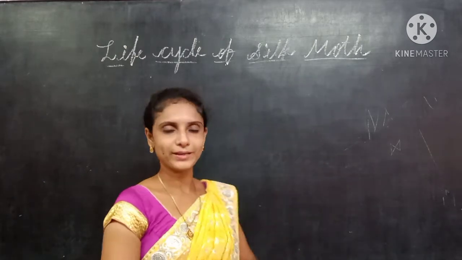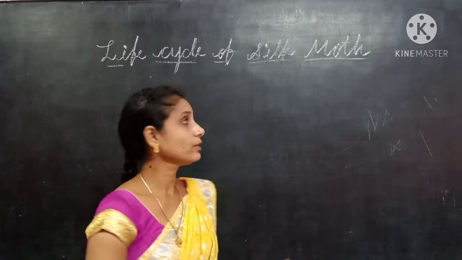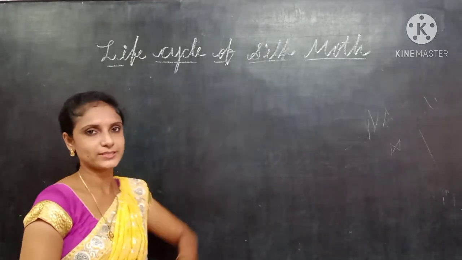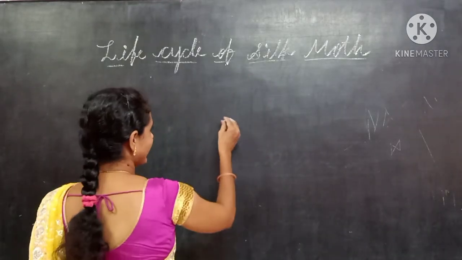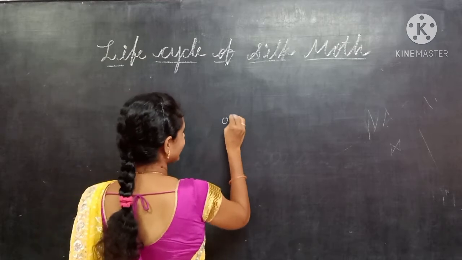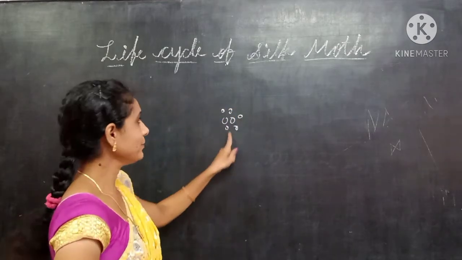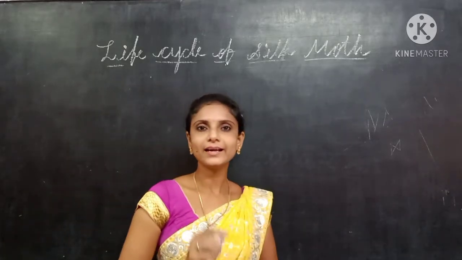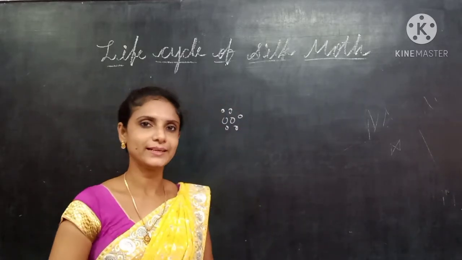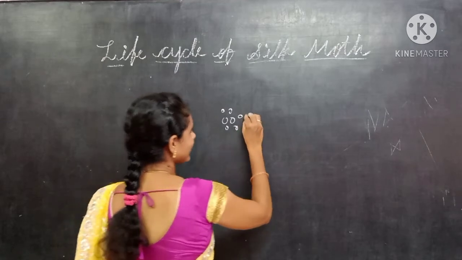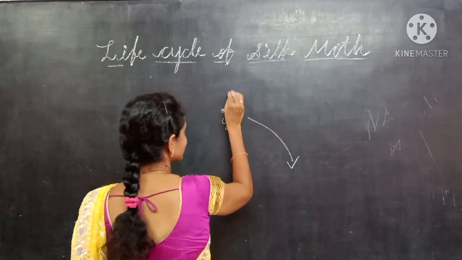First, the silk moth lays eggs. A female silk moth can lay 300 to 400 eggs at a time.